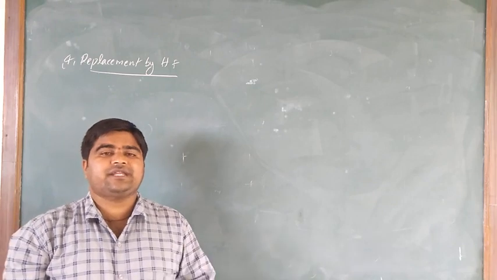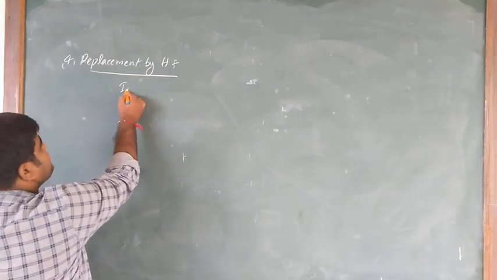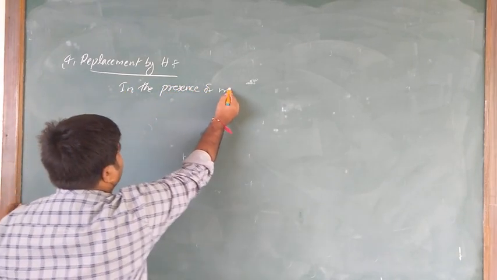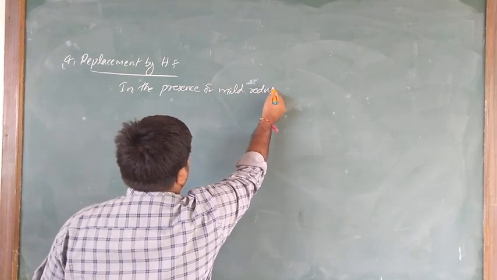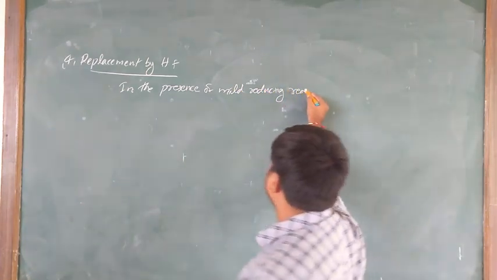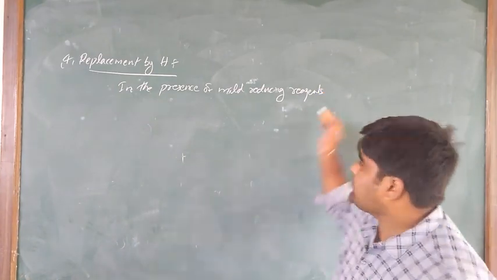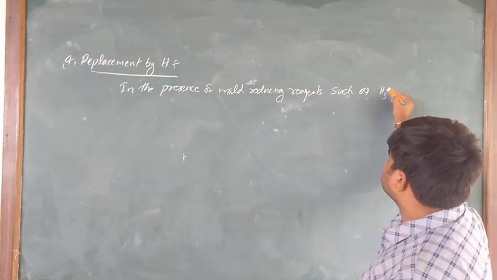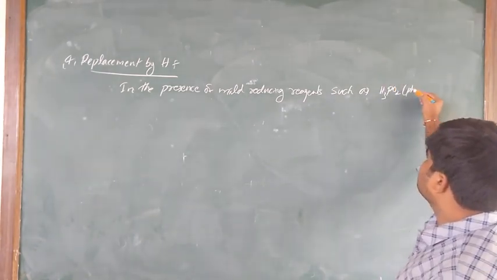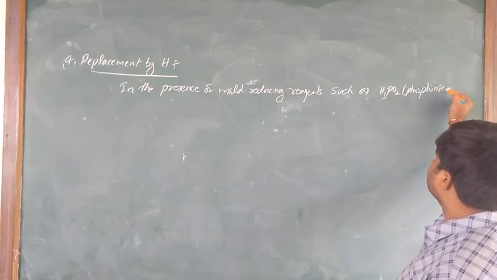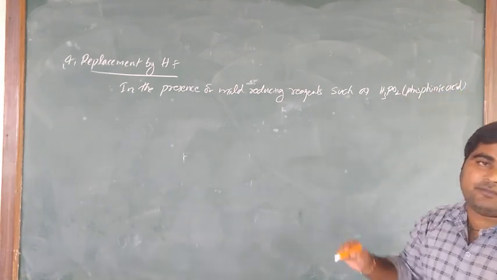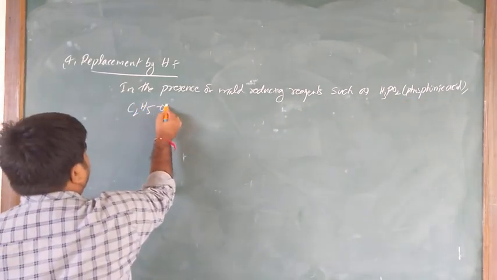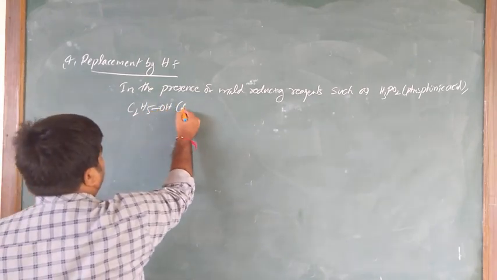in the presence of mild reducing reagents, such as hypophosphorous acid, also called phosphinic acid, and ethanol. Ethanol means C2H5OH.